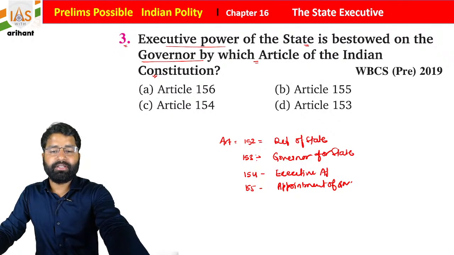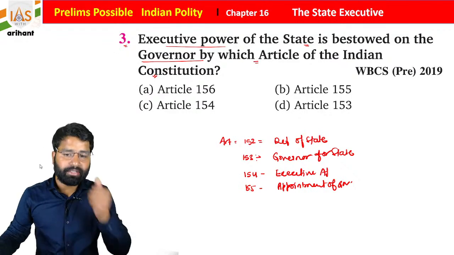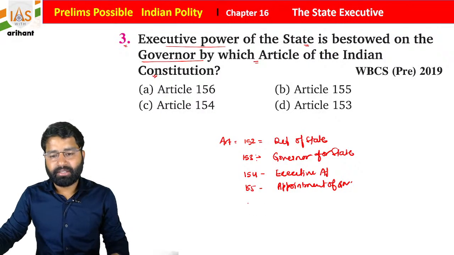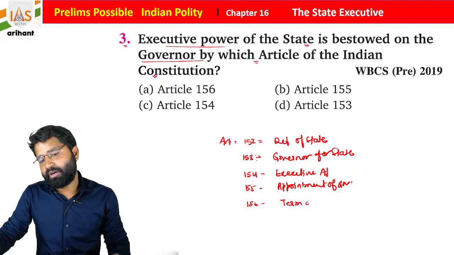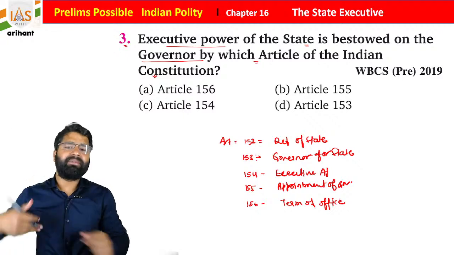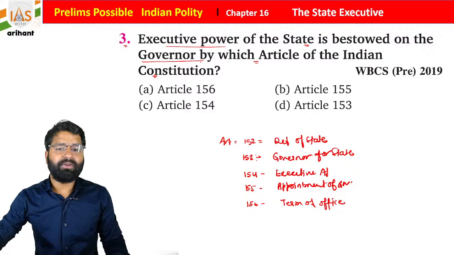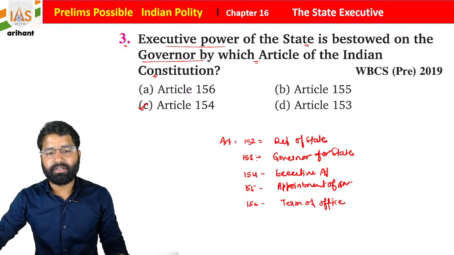I hope you are all getting it. Does anybody have any doubt? If you do, you can discuss with me or share with me. And Article 156 is also there, which is about the term of office. Getting it? So these are some data that you have to take care of. So what you find, the executive power of a state is bestowed on the Governor by Article 154 of the Indian Constitution.